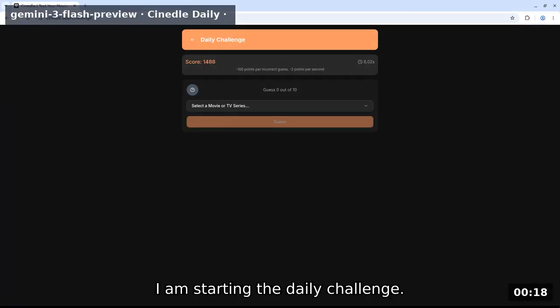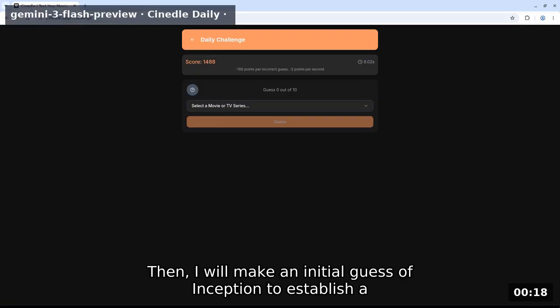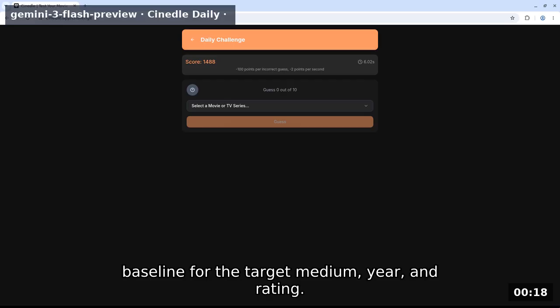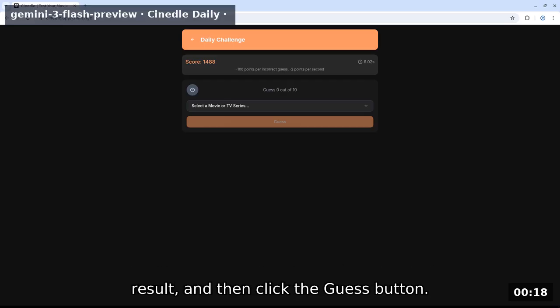I am starting the daily challenge. First, I will accept the cookies to clear the UI. Then, I will make an initial guess of Inception to establish a baseline for the target medium, year, and rating. I will click the search field, type the title, select the first result, and then click the guess button.